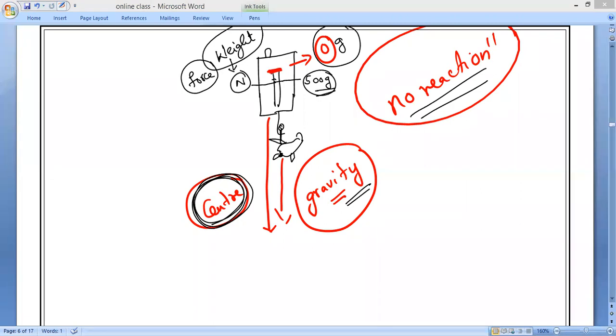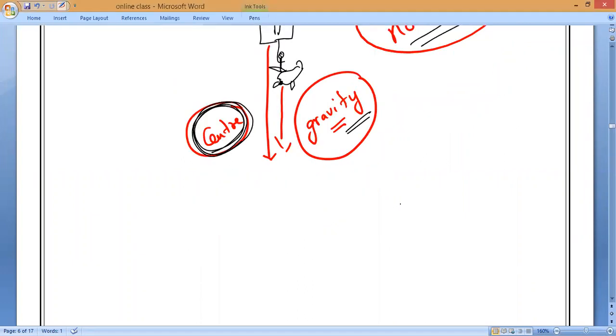Weightlessness. Understand, everybody? So I hope everybody understands. Are you clear, everybody? Please respond. I want to know the yes or no. Yes, sir. Yeah, ask me. Any doubt?